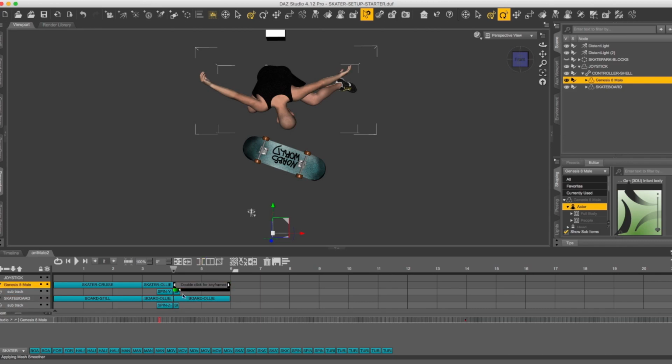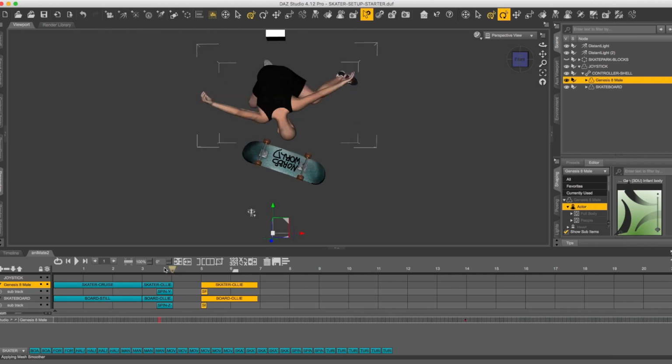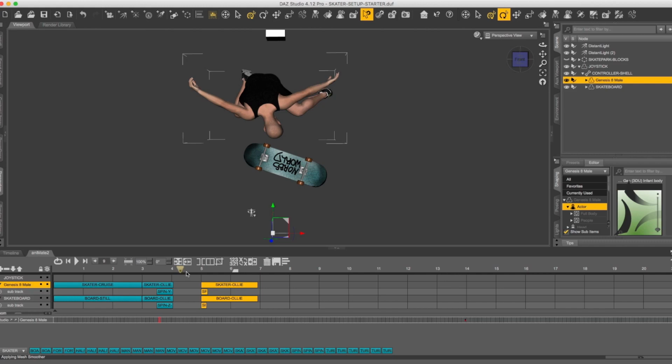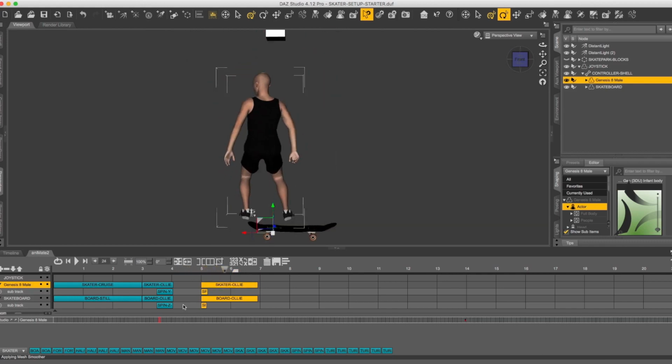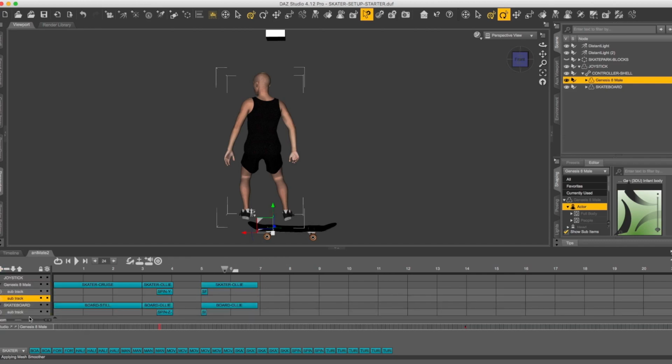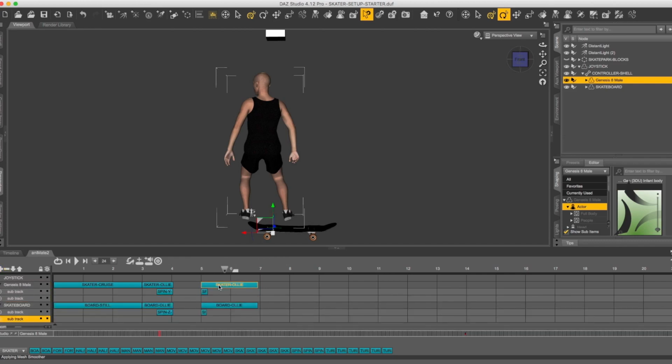Split them, hold down shift, select all these guys, and let's move this over a little bit. Now we've basically created some stop animation, or stop freeze frame animation if you will, and we can add another subtrack on either or on both. Let's actually give this more than 1 second.